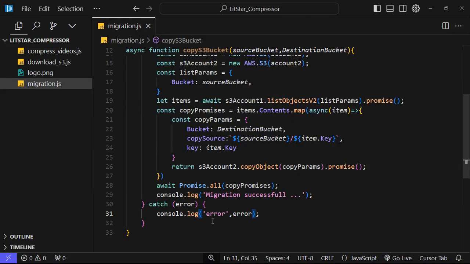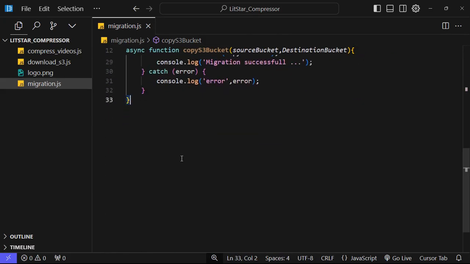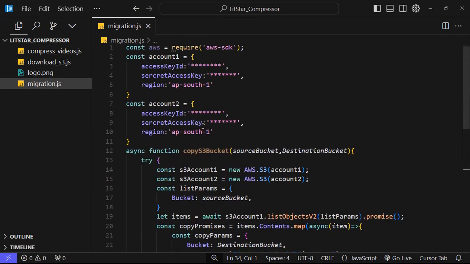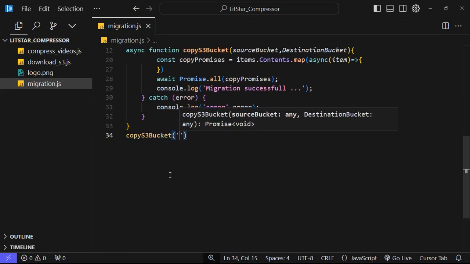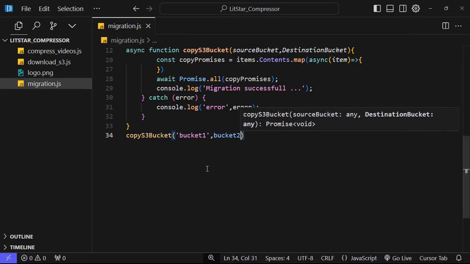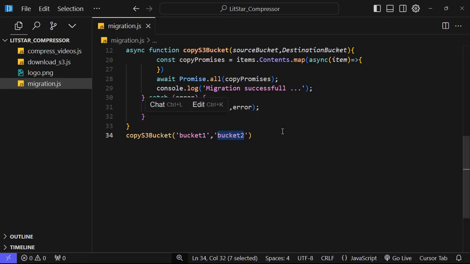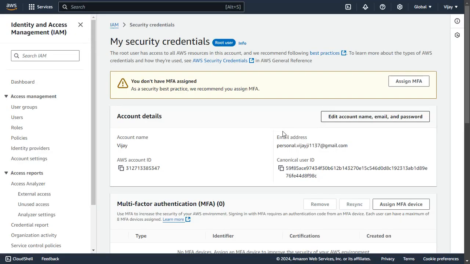Okay, now we have created a copy function. Now we need to call this function, correct? So for that we need copy S3 bucket, and we need to provide our first bucket name from which we need to copy. Let's have an example, like bucket 1 we need to copy to bucket 2. Now let me show you how you can get credentials.